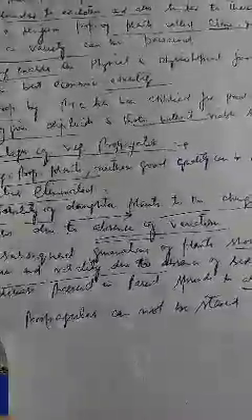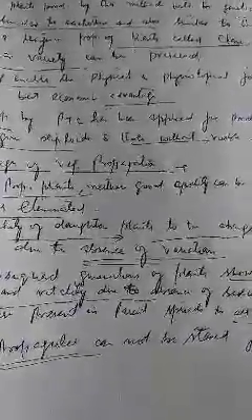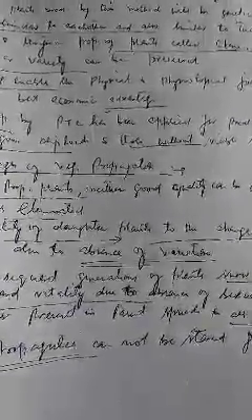Number fifth and the last is vegetatively produced propagules cannot be stored for a long time. The propagules produced by sexual reproduction can be stored for a long time, because they have a long shelf life.